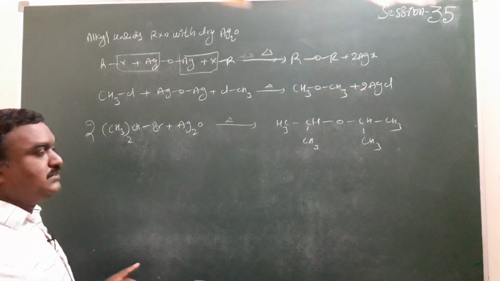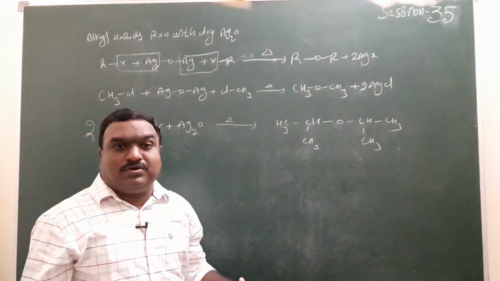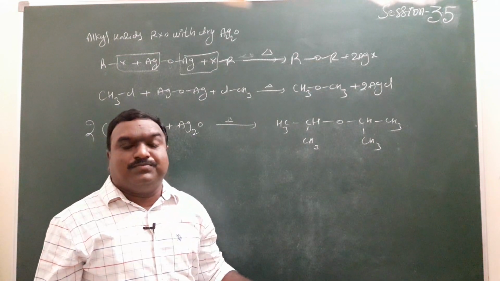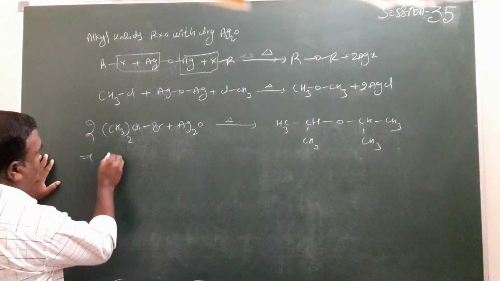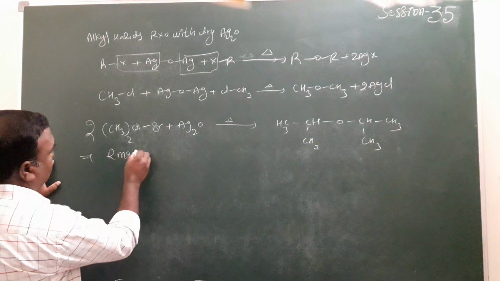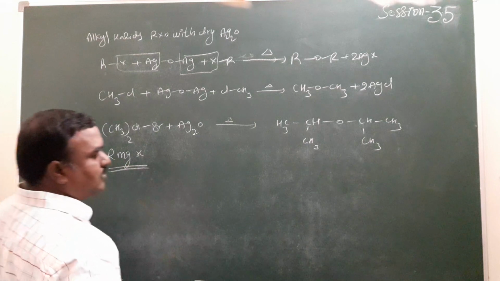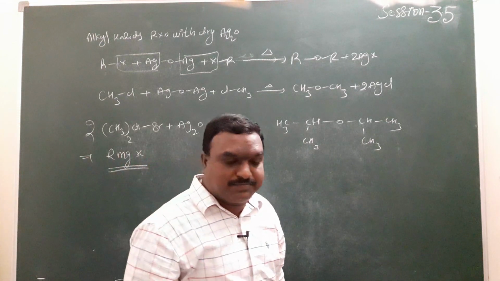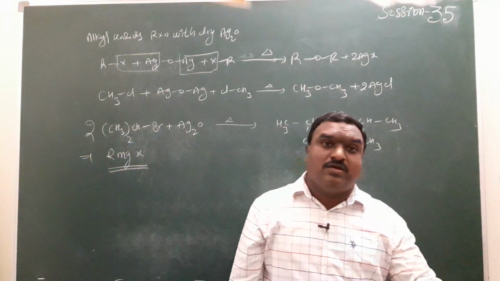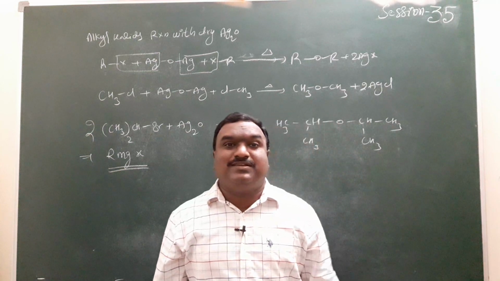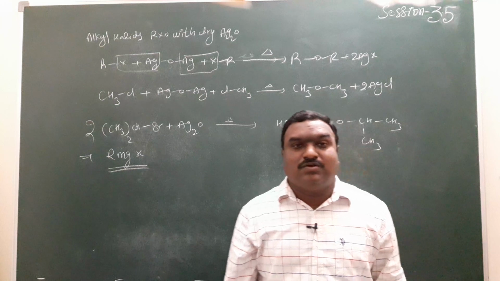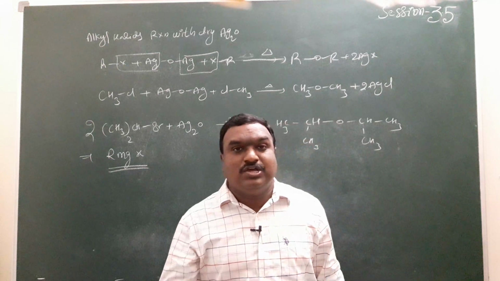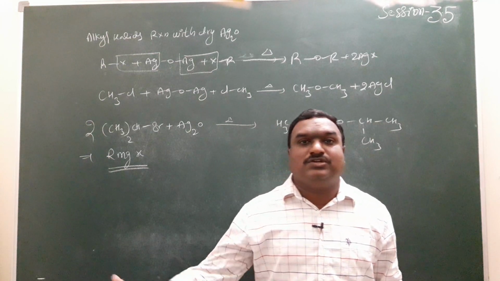The next reaction is the preparation of ethers from Grignard reagent. By using RMgX, we can prepare ethers. A halogen-substituted ether compound reacts with the Grignard reagent to form ethers. What is the use of this reaction? Lower ethers are converted into higher ethers.